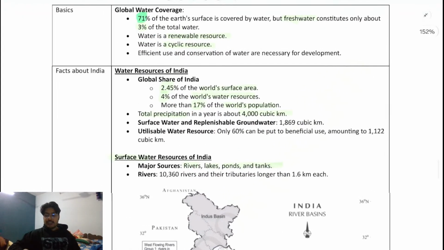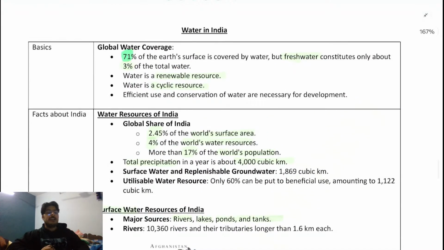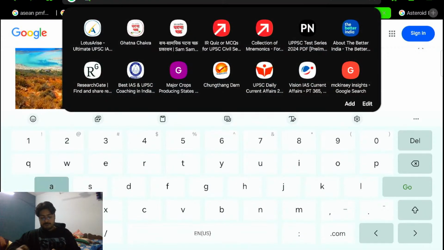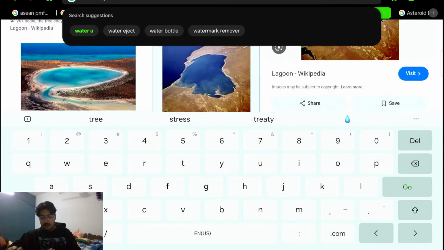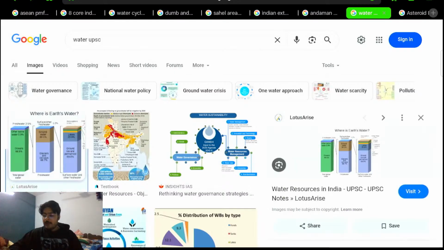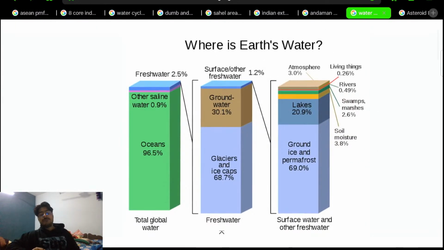Now let us discuss the importance of water in the context of India. Even though we have seen a very good map, है ना, which map we have seen? Let me show it to you. This map, this picture we have seen. Remember, in this picture I have classified how much fresh water is there and how much saline water is there. These are some of the things that we have classified.